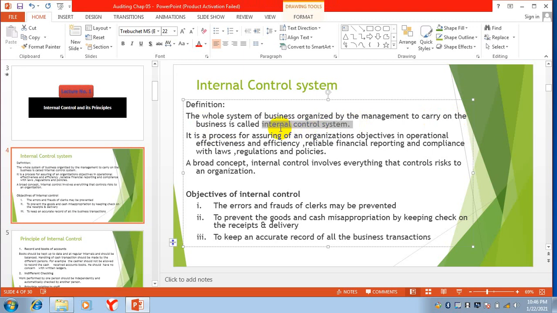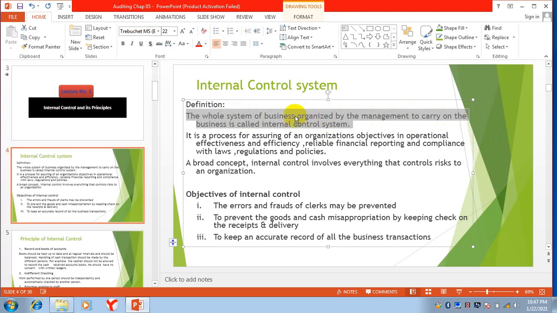Each and everything that is organized by management to run the business effectively and efficiently. Every system that is used by management, or the whole system of business organized by management.